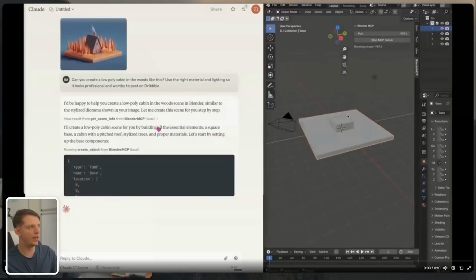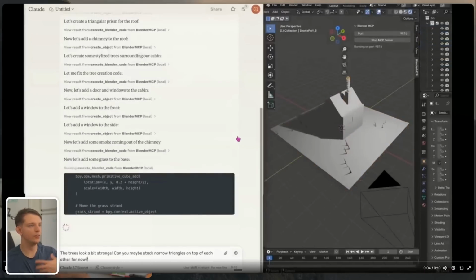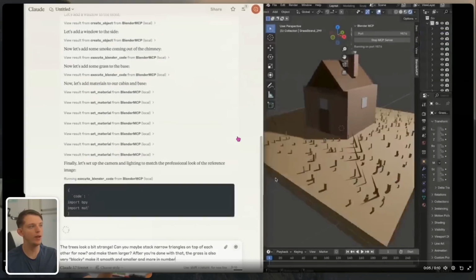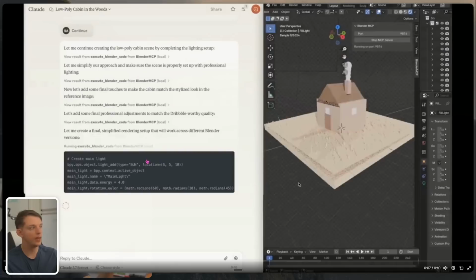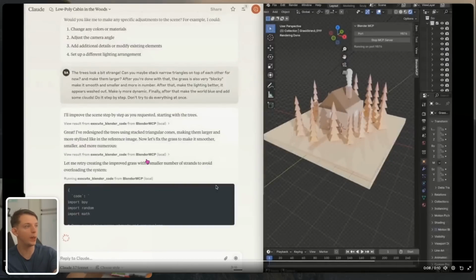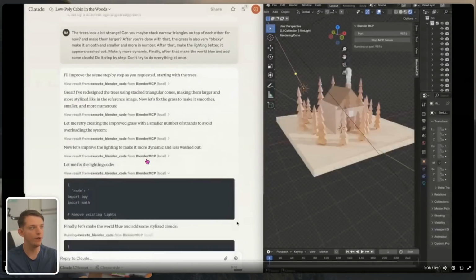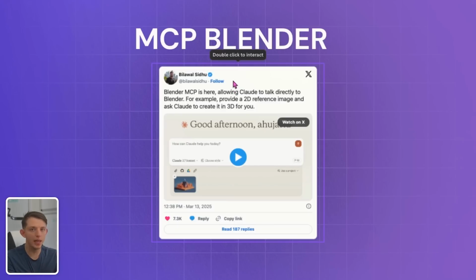Prompt: create a poly cabin in the woods. And then Blender right here, let's go ahead and throw this on 0.25 speed. Blender is going to go through and actually generate all of the assets in this image right here. And it's using MCP within Claude. So Claude is literally controlling Blender through code right here and creating all of the assets in Blender. And then these Blender assets can be imported into games that you create with AI.